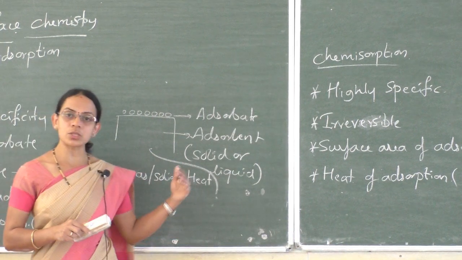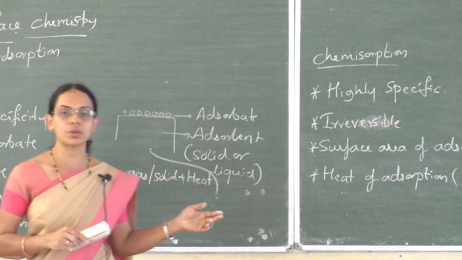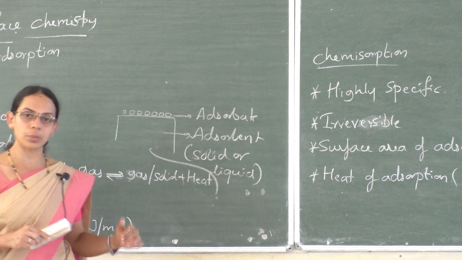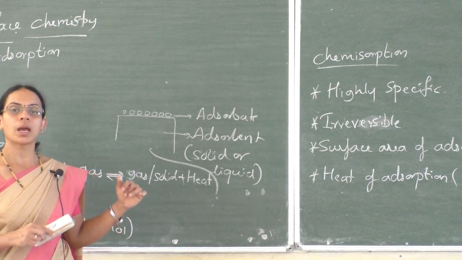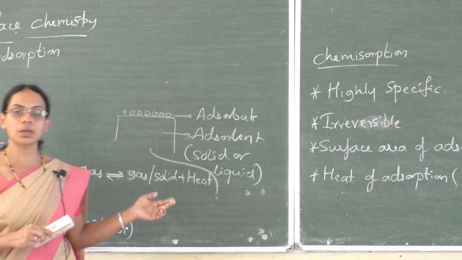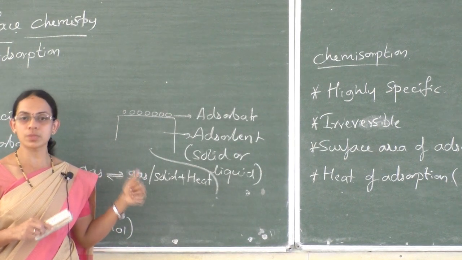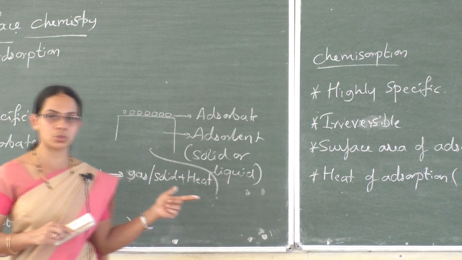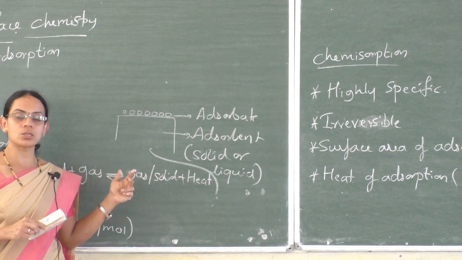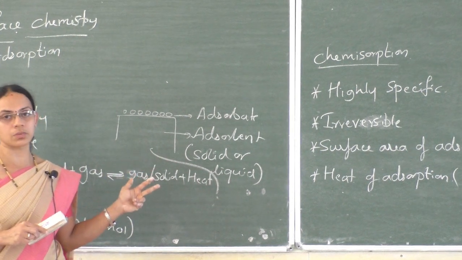And heat of adsorption is less in the case of physical adsorption, whereas more heat is liberated during chemical adsorption. So you can write four points. First is how physical and chemical adsorption are formed, and second is their specific nature: physical adsorption is less specific, whereas chemical adsorption is more specific.